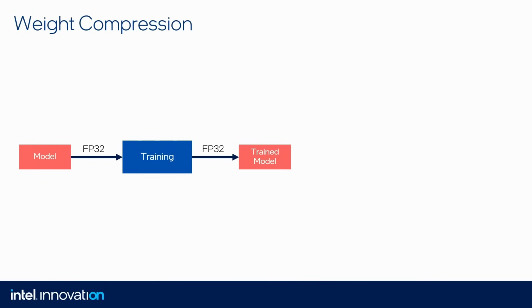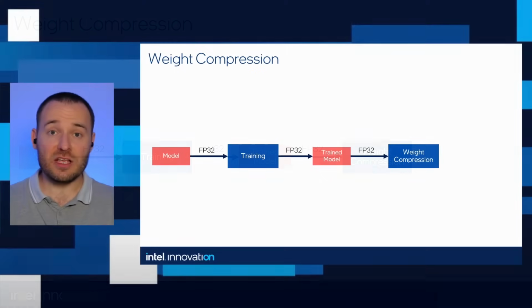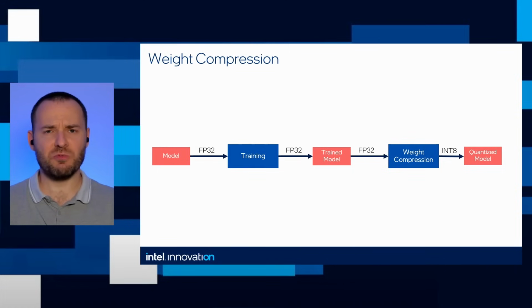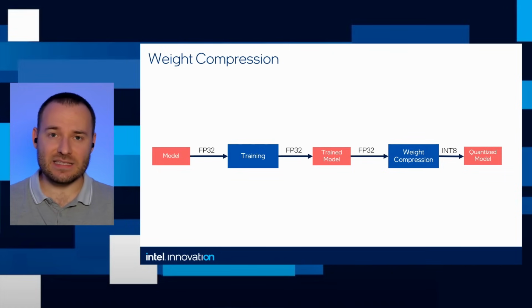And then we can go even further and we can change the precision. So we use a weight compression algorithm to change the model precision from floating point 32 to Int8. And the question is, why would we do that? Why do we change the precision to lower? So the answer is on the next slide.